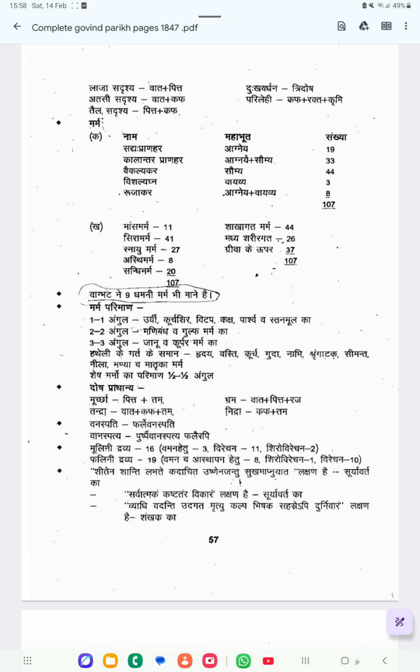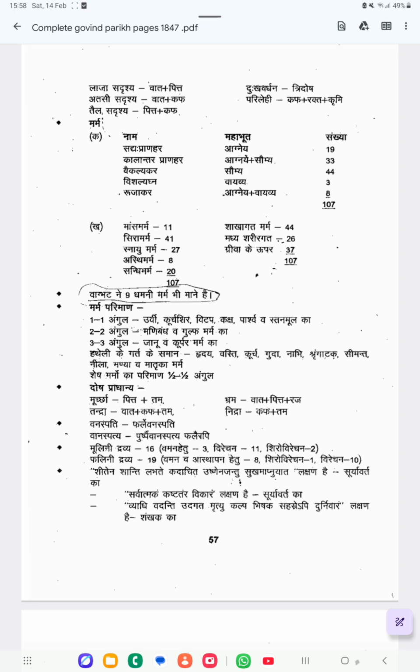So we can start from the 57th page. Different types of marma. Based on the Vyabat, there are five types of marma: Sadhyo Pranahara, Kalandara Pranahara, Vaikalyakara, Vishalyagna, and Rujagara.